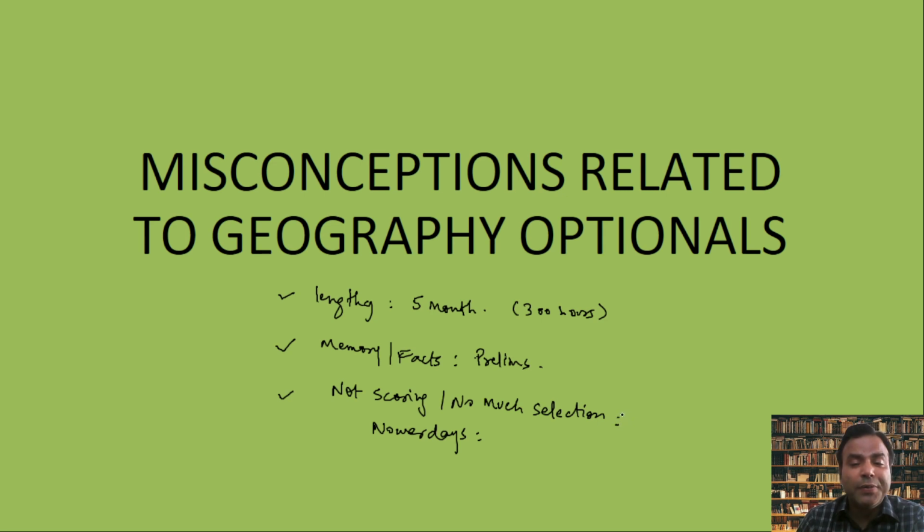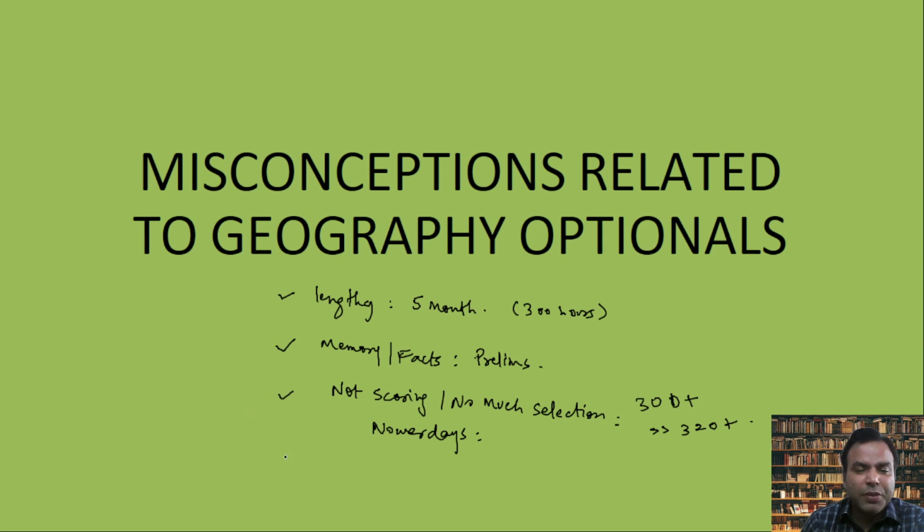I already told you there are people who are scoring above 300 plus marks, and the toppers are getting above 320 plus too. This is like the other good optionals where people get recommended, even more than that. It becomes scoring because of maps, because of the technical nature, because of the diagrams you can draw here. The writing part will be less.